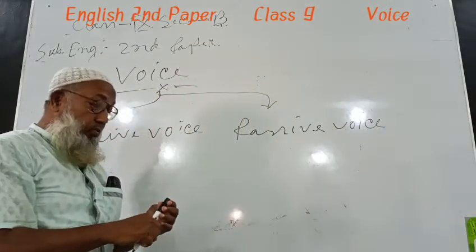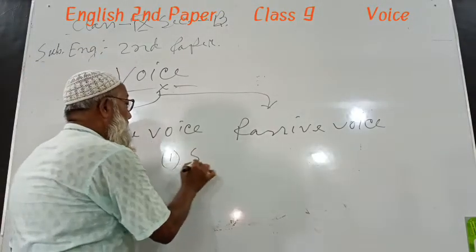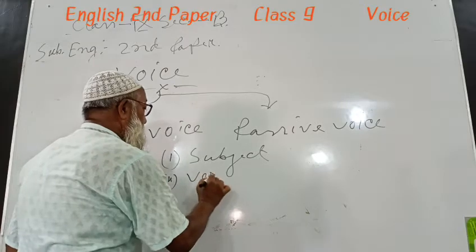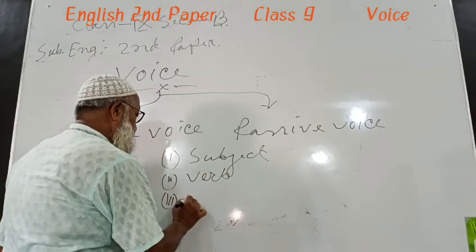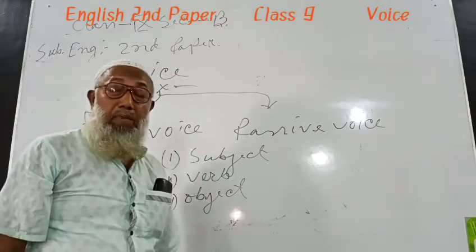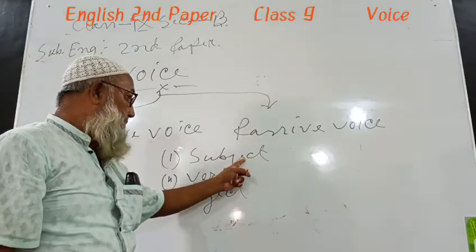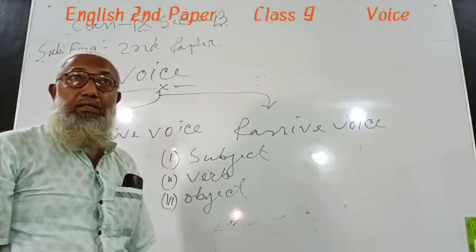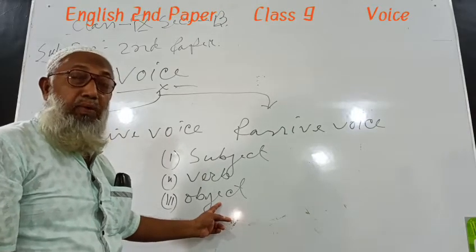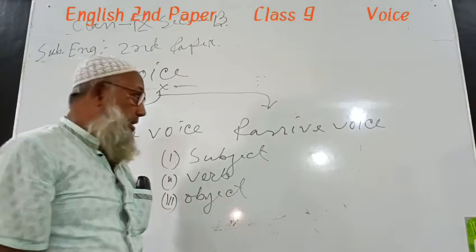To know the voice, first we shall have to know three things of a sentence. One is subject, second one is verb, third one is object. We know what is subject: the doer of the main part of the sentence, the doer of the verb. What the subject does is the verb, and that with the help of which the verb is done by the subject is the object.